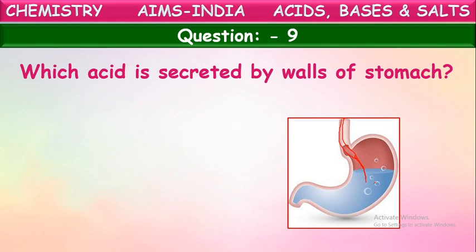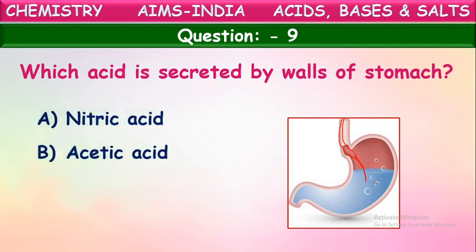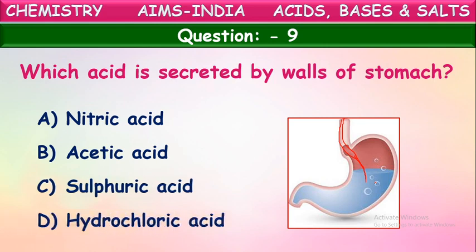Not only that, this acid is used in digestion of food also. Is it nitric acid, acetic acid, sulfuric acid, or hydrochloric acid? What is that acid secreted by the walls of the stomach, children?